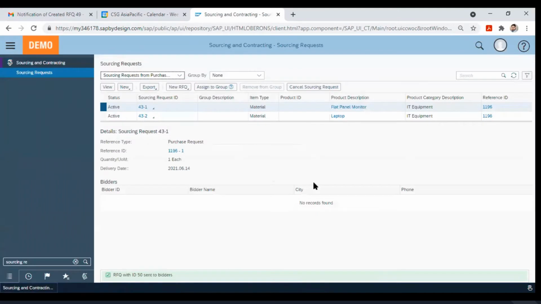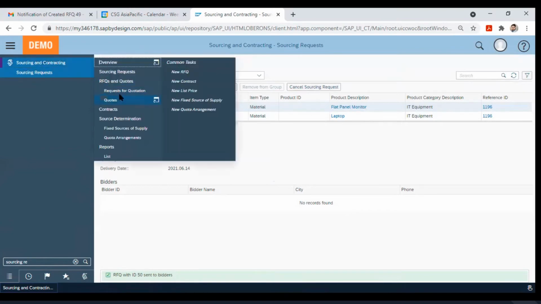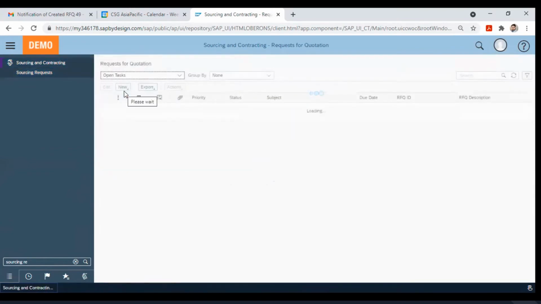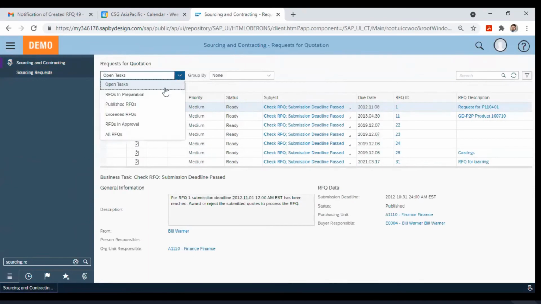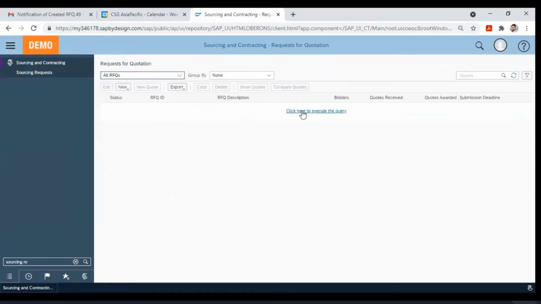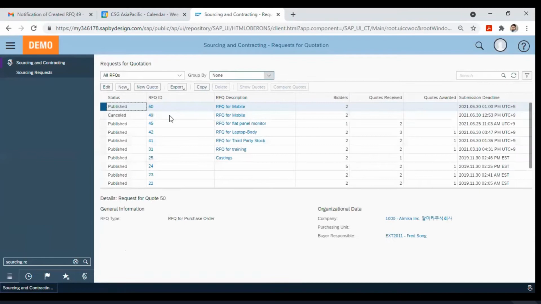So once I have sent it to the bidders, I could see RFQ 50 sent to the bidders. I will go and see the request for quotation. If I go to all RFQ, if we have any approval process, then first it would go to approval, and after approval it would go to the bidders.